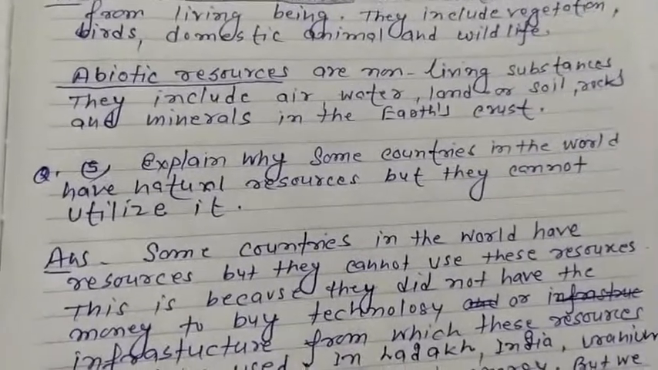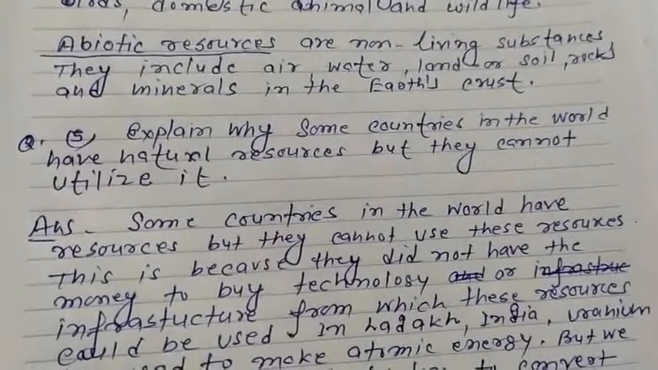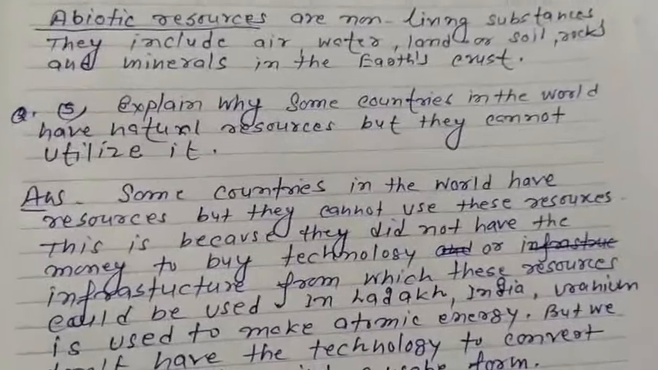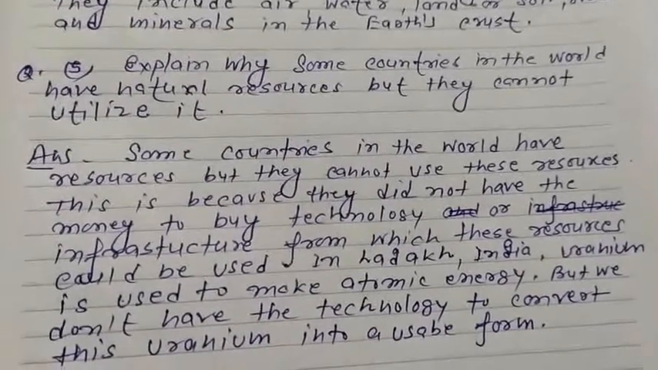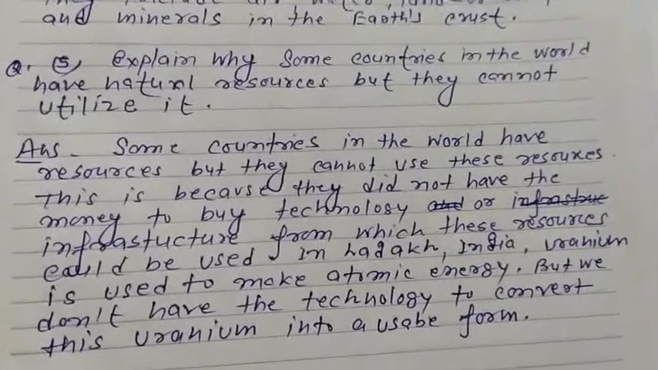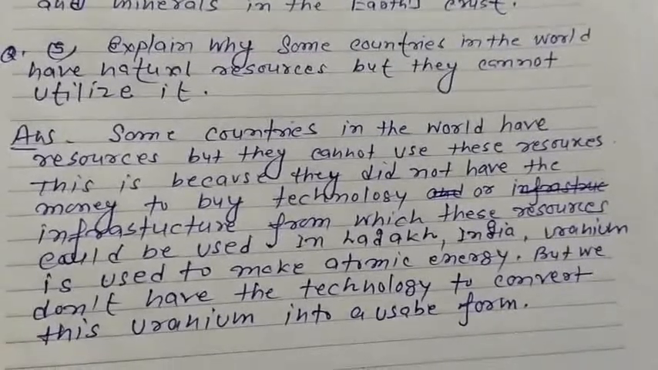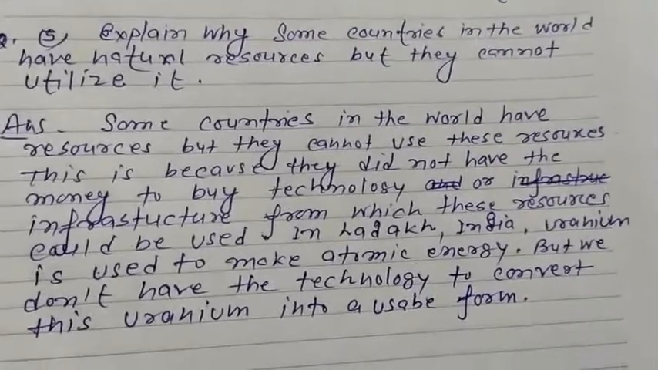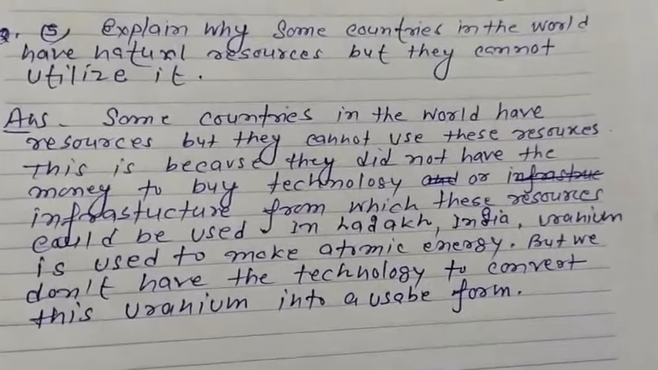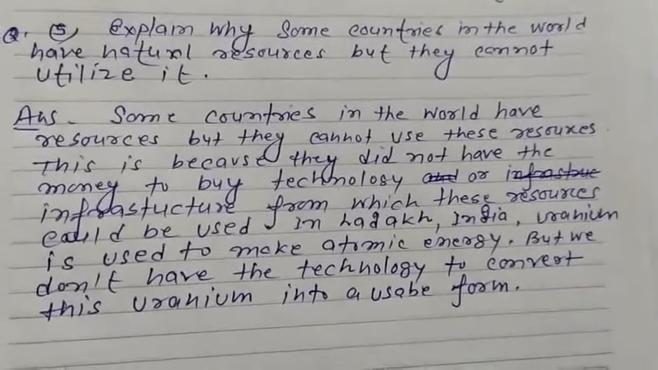Now come to children, question 5. It is a very important question. Explain why some countries in the world have natural resources but cannot utilize them. Some countries in the world have resources but they cannot use these resources. This is because they do not have the money to buy technology or infrastructure from which these resources would be used. In Ladakh, India, uranium is used to make atomic energy, but we don't have the technology to convert this uranium into a usable form.